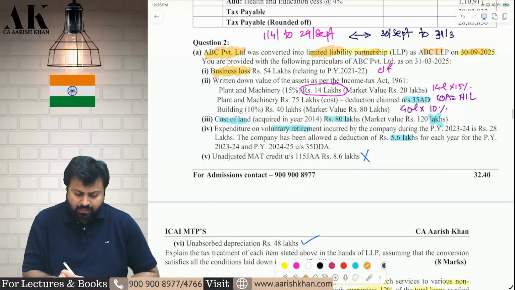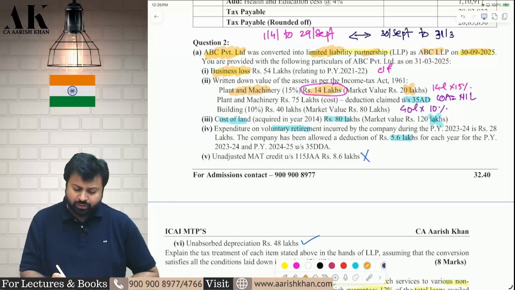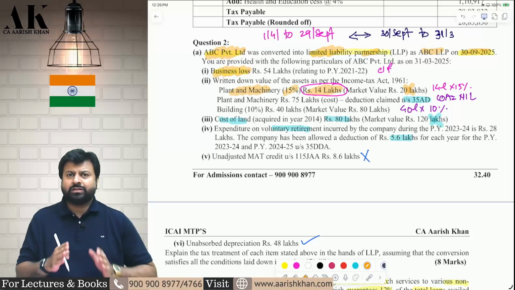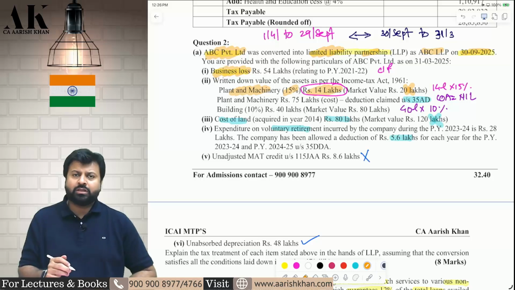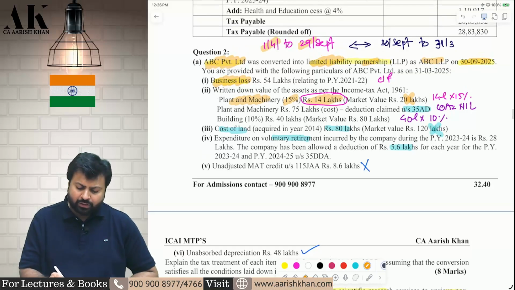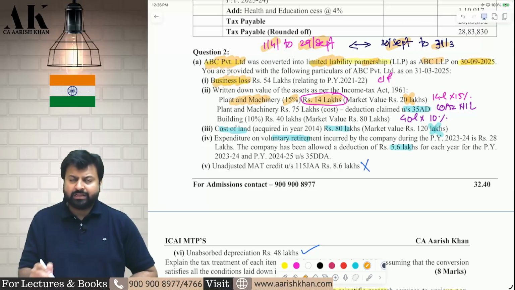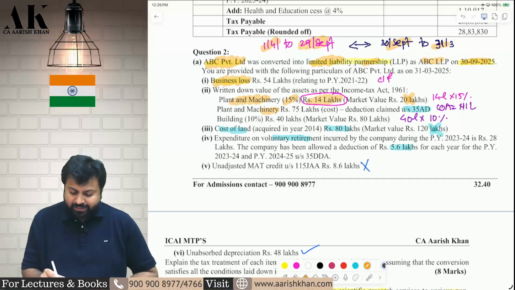Second, plant and machinery whose WDV was 14 lakh rupees. Ignore market value. Market value is not relevant. WDV is relevant. Take 15% depreciation on that and then bifurcate between both of them on the basis of the number of days the assets are used by both of them. So from 1st April till 29 September, the company will claim depreciation, and from 30th September till 31st March, the LLP will claim depreciation.